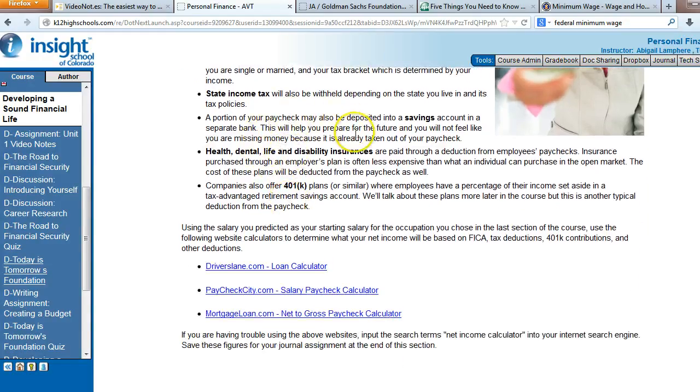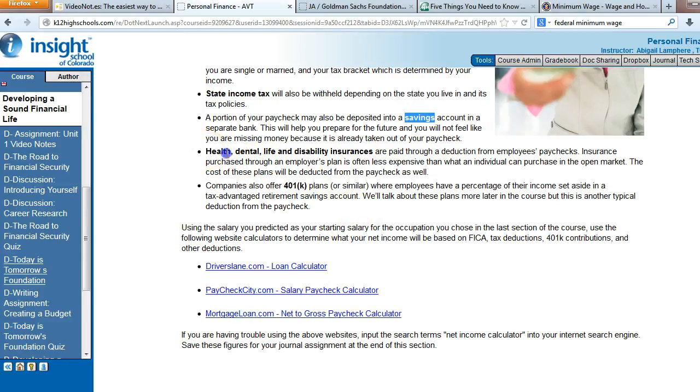A portion of your paycheck may also be deposited into a savings account in a separate bank. This is one of those voluntary deductions that you can sign up for. Maybe you want $100 of your paycheck to automatically go into a savings account. You can do that. That way that money's kind of out of sight, out of mind. You won't worry about spending it.